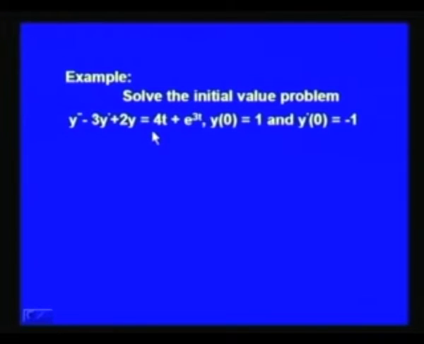Let us now study how we can find the solution of a differential equation with the given initial conditions. The conditions are y(0) equal to 1 and y'(0) equal to minus 1. The differential equation is y'' minus 3y' plus 2y equal to 4t times e to the power 2t plus e to the power 3t.